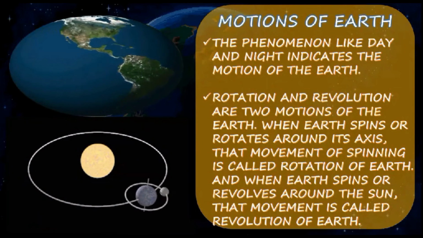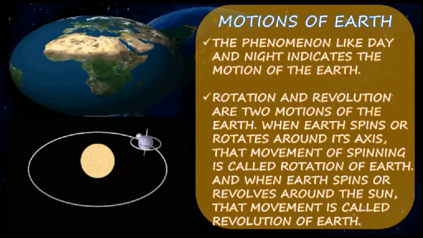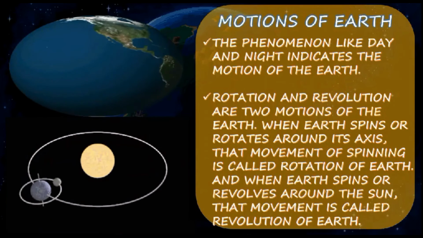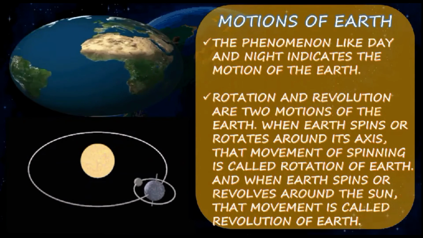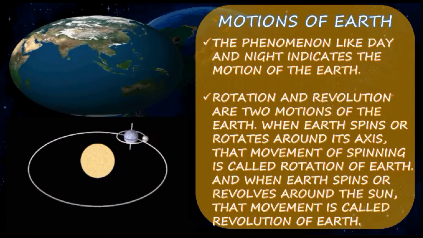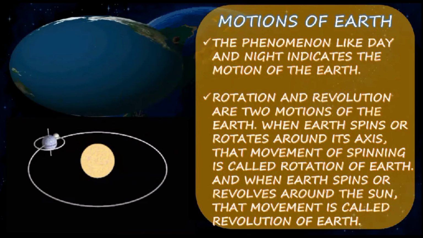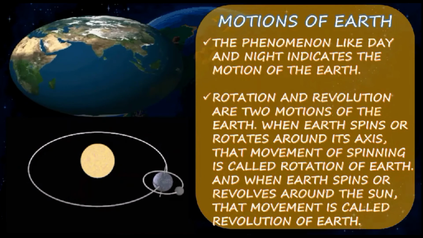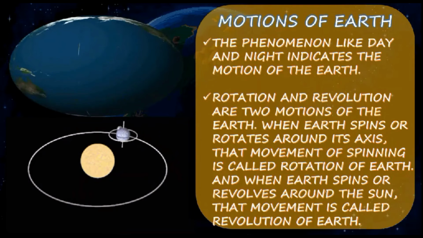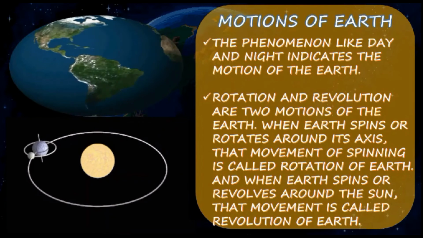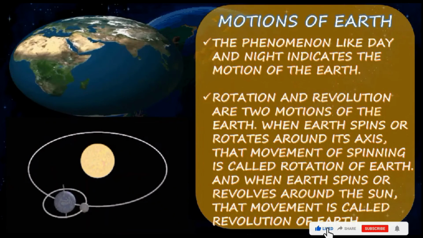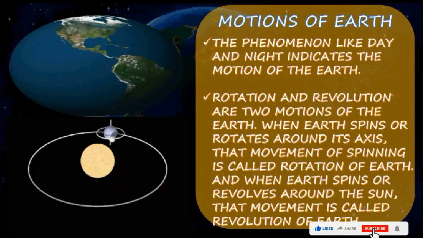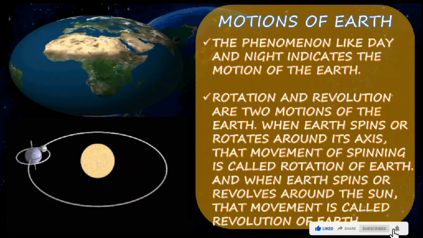Next, we are going to step into the motions of the earth. A phenomenon like day and night indicates the motions of the earth. Rotation and revolution are the two motions of the earth. When the earth spins around its axis, that movement is called rotation of the earth. And when the earth revolves around the sun, that movement is called revolution of the earth. So, my dear children, what is the rotation of the earth? Earth rotates around its axis, and it revolves around the sun.